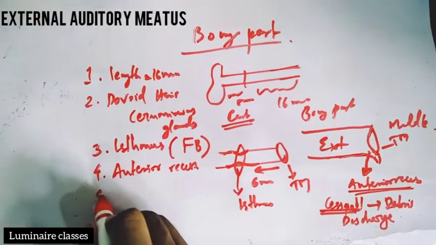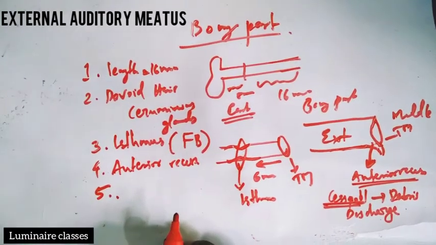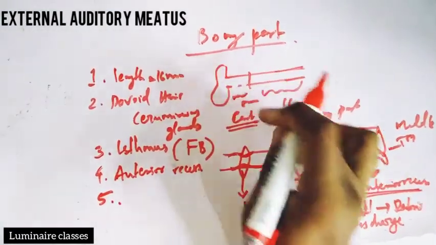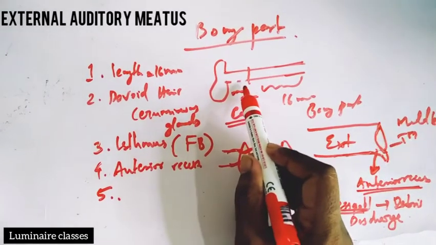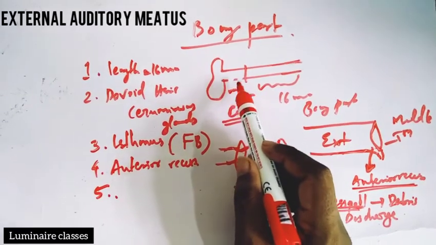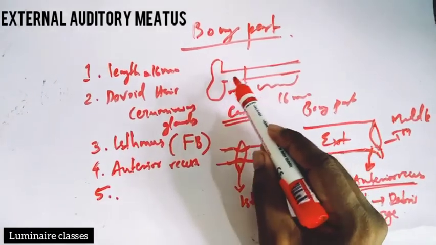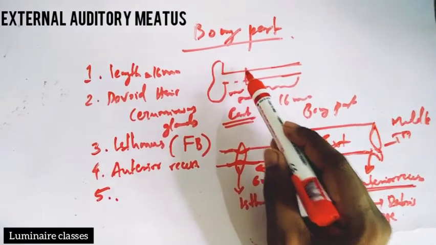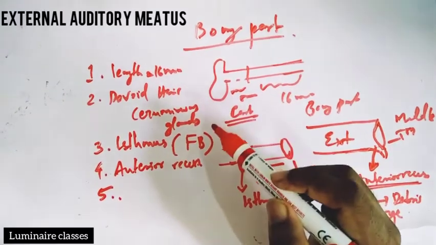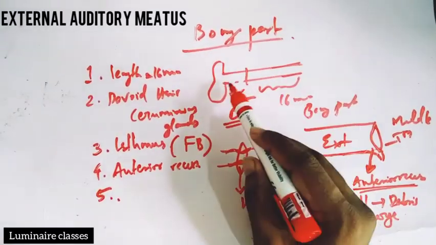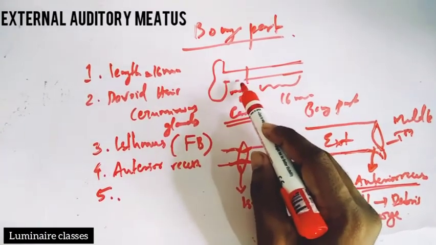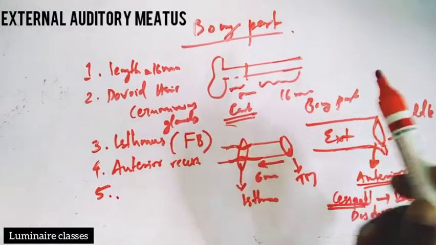Okay. And the fifth point is, in the case of the cartilaginous part, we see two deficiencies in the cartilage, in the anteroinferior part. Those deficiencies are called fissures of Santorini, through which the external ear infection transfers to the parotid and mastoid. Both parotid and mastoid infections are also transferred to the external auditory canal through these deficiencies called fissures of Santorini in the cartilaginous part.